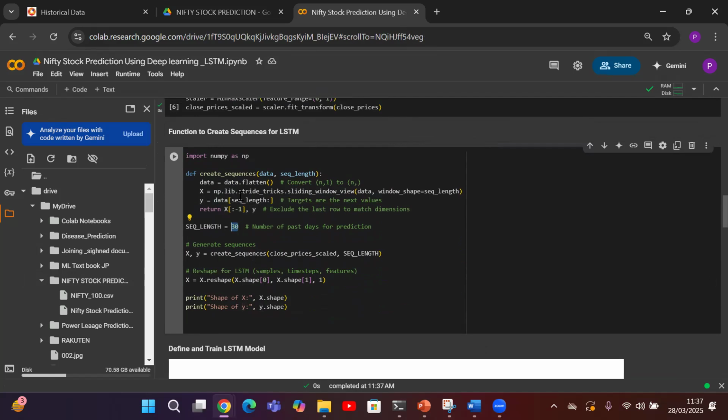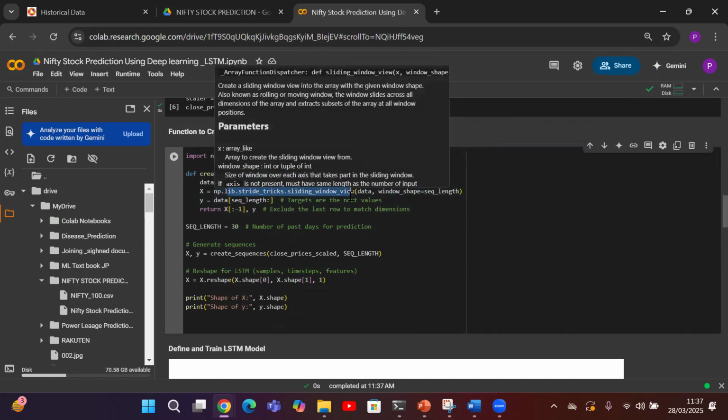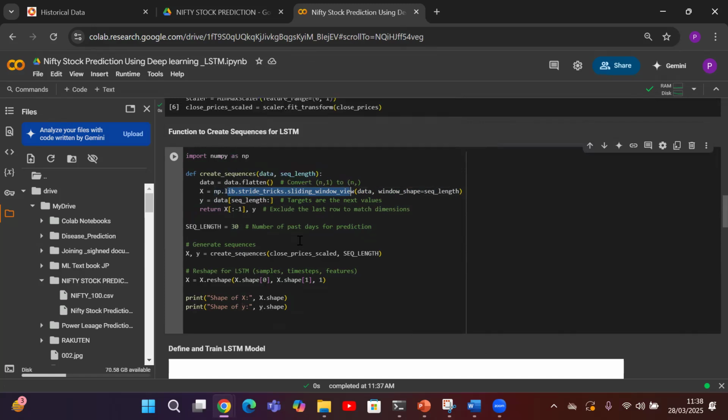It uses NumPy's particular function called sliding_window_view. This technique efficiently creates overlapping sequences. So in this case, we will be taking 30 days of closing price, which is in X, while the output Y is the stock price of the next day. Finally, we will be reshaping X into samples, time steps, features, which is what LSTM requires. Samples, in this case, is the number of sequences. The time steps we are giving as 30 days, and the feature we have only one, which is nothing but our target, which is close price.